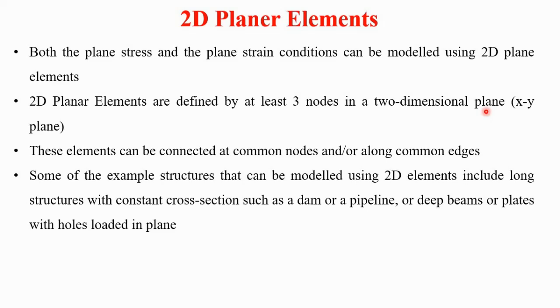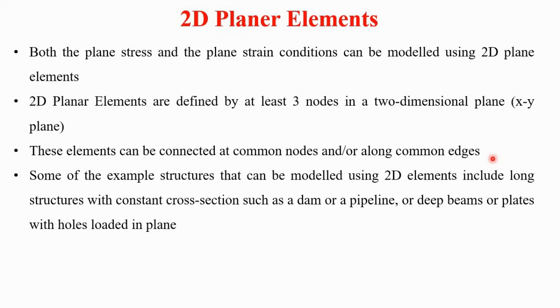These planar elements can be connected at common nodes or along common edges. For example, 2D triangular elements, and we can say 2D rectangular or square elements also.